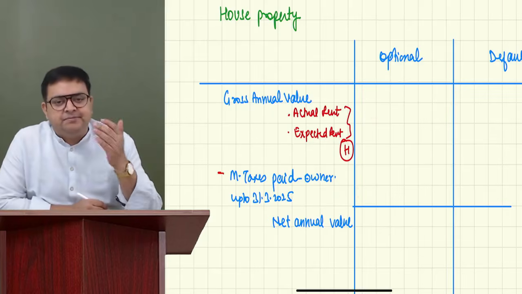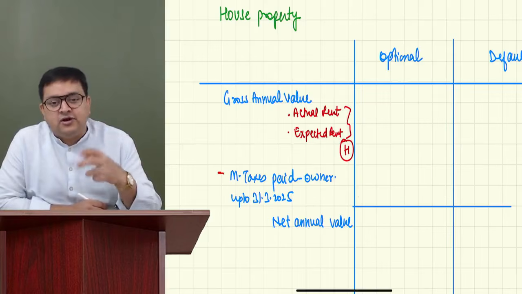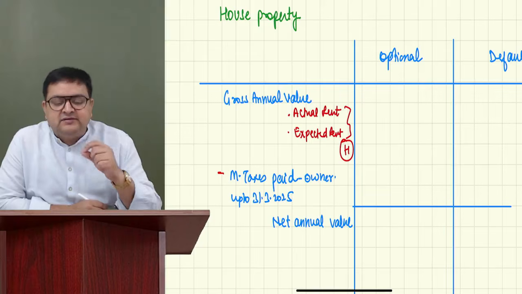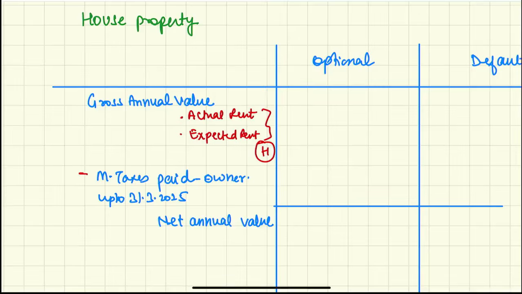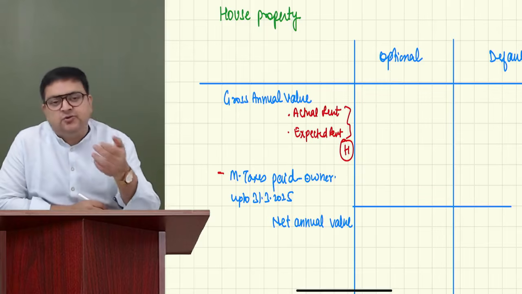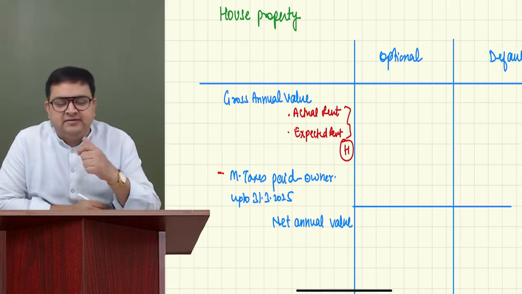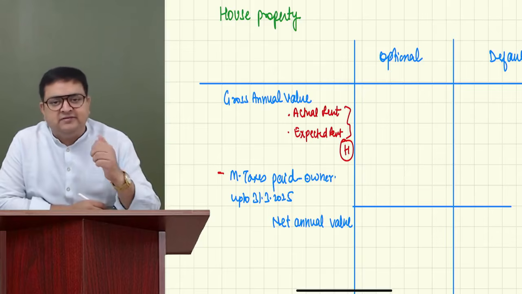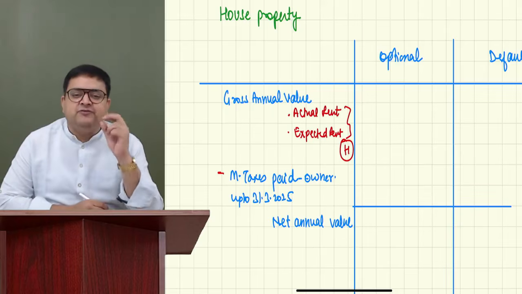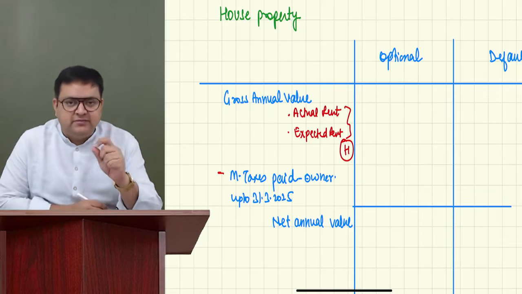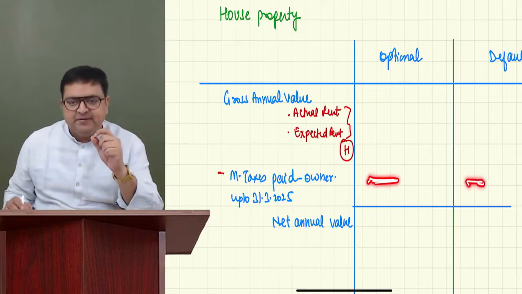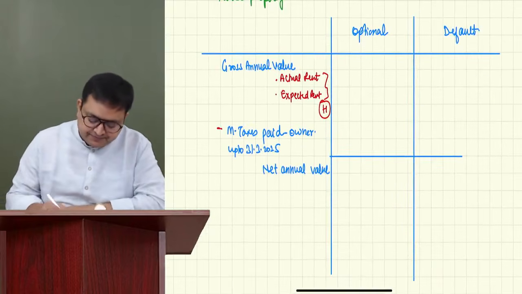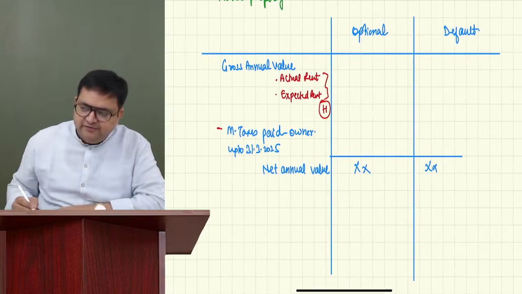Or it might be the case that the person is a not ordinary resident or even a non-resident, but he is receiving this rent in India. In that case, this could be taxable on the basis of receipt of income because it is getting received in India. It is not arising, but it is received. So anything which is received is fully taxable. So I want to say that if you are making a foreign property also taxable, please give municipal taxes deduction as well. So you will get your NAV.